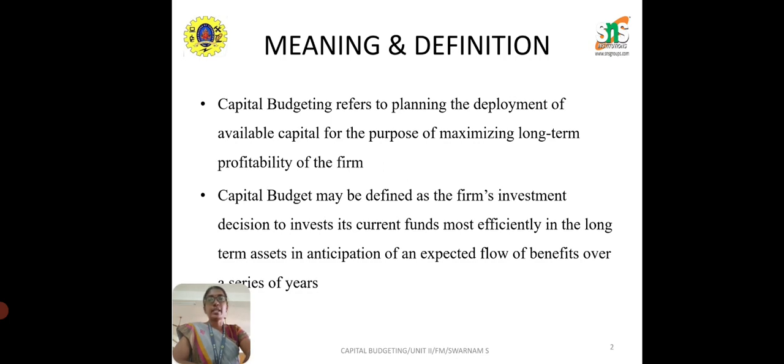Example, in case my plan is to purchase a machinery, an automatic machinery for my production purpose. So I require to invest in the automatic machine. It might involve lakhs and lakhs. If I've invested in the machine, obviously I could control the manpower cost also.